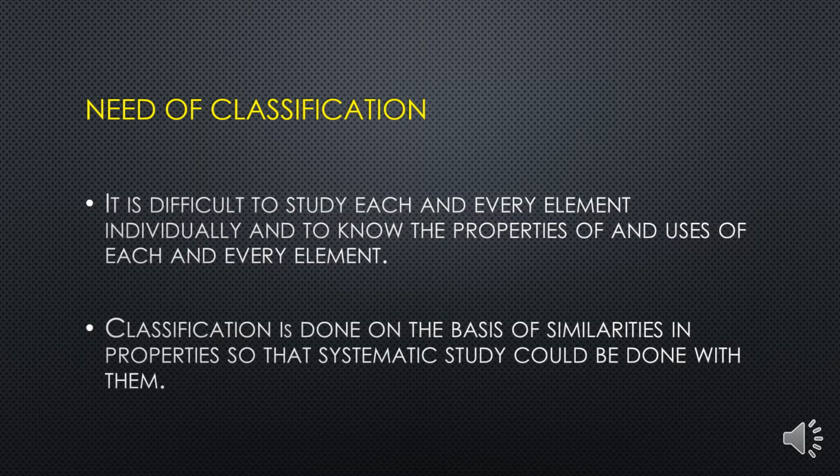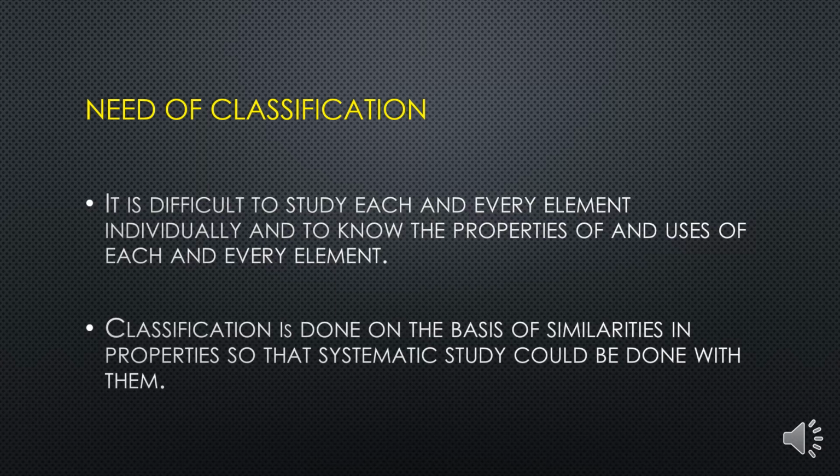Children, now a total of 118 elements are known at present, and it is really very difficult to study the properties of all these elements separately. So all the elements have been divided into a few groups in such a way that elements in the same group have similar properties.